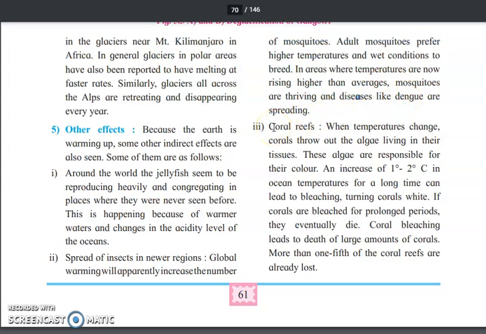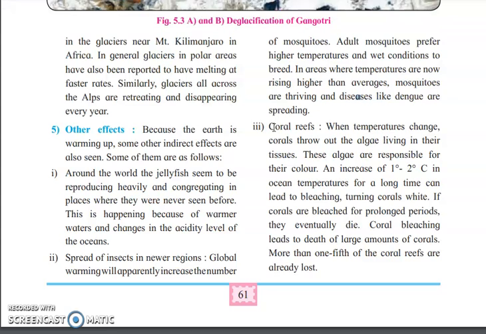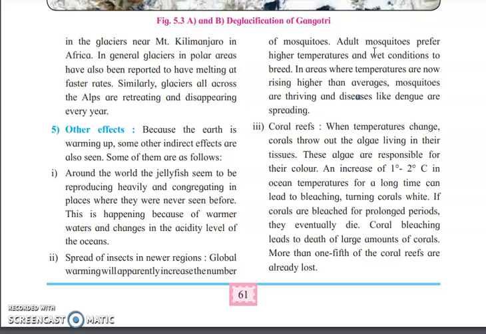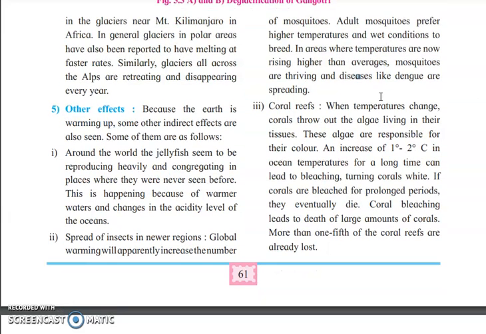So the mosquitoes prefer hot climate to breed, to increase their population. During the hot and high temperature, wherever there are wet conditions, the mosquitoes start reproducing themselves, and because of that there is a large amount of diseases like dengue, malaria and chikungunya spread by mosquitoes. So even this is an indirect effect which is due to global warming.